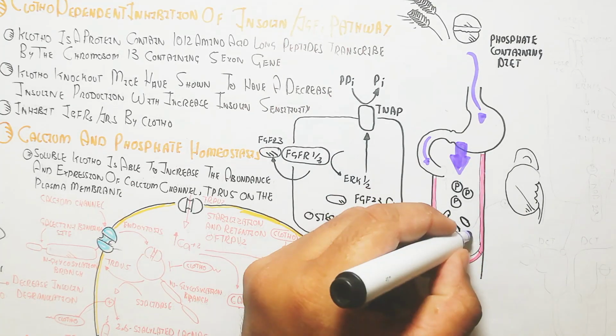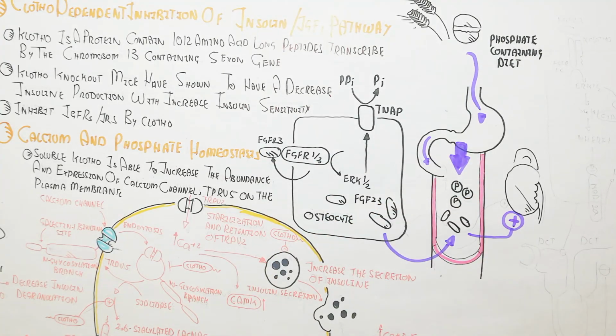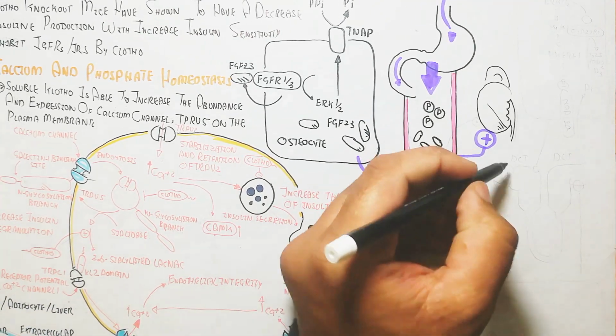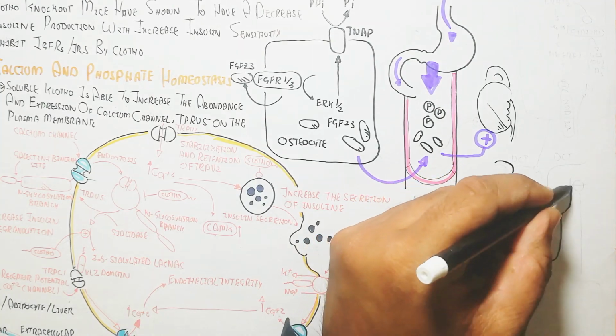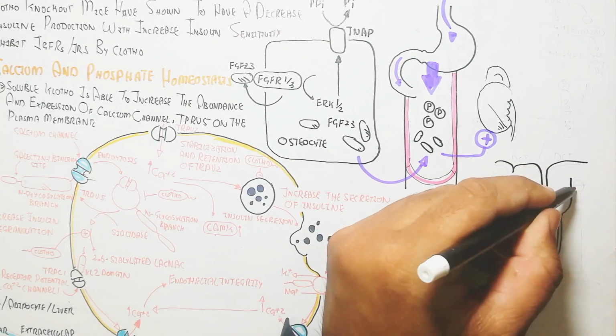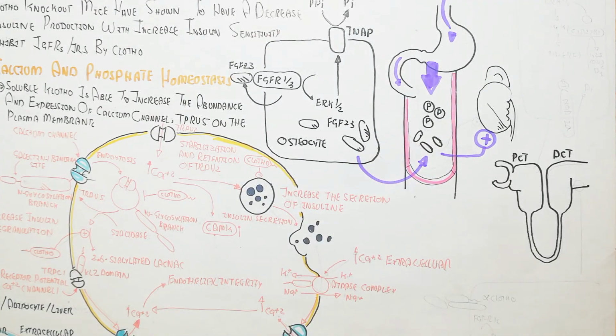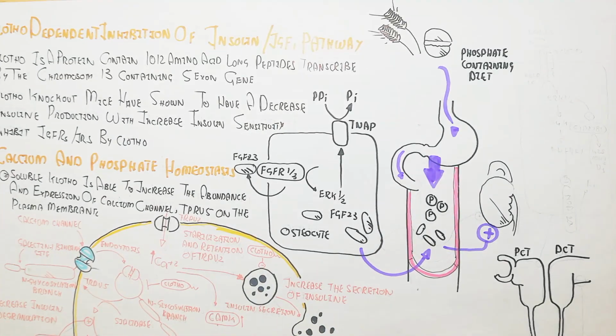The kidney requires excretion of this phosphate, but reabsorption is possible without Klotho, so hyperphosphatemia will occur. This is the aging-related hyperphosphatemia in the blood.